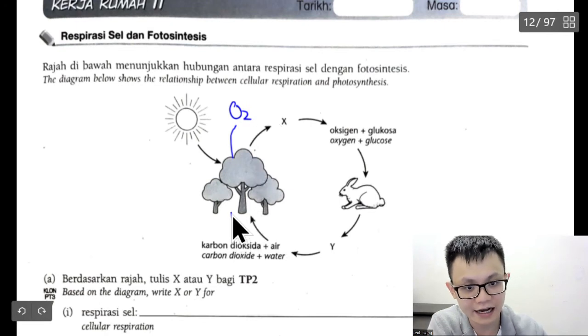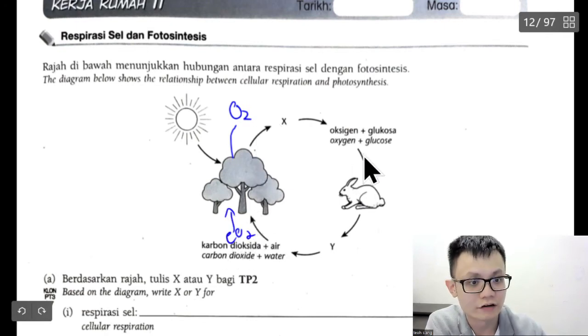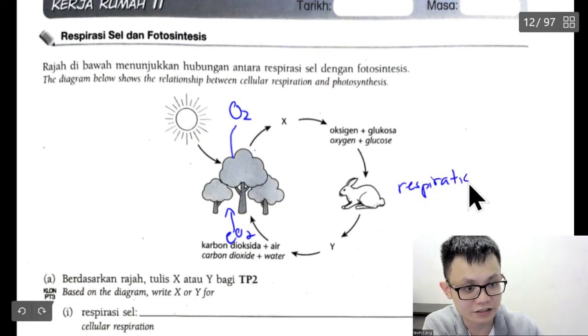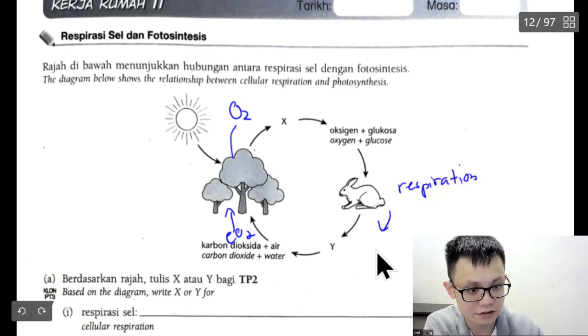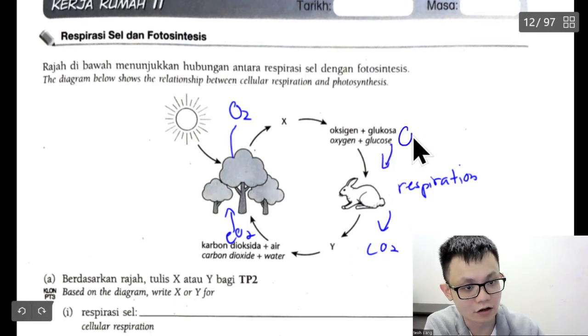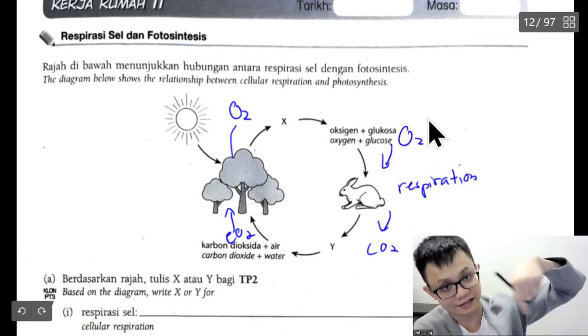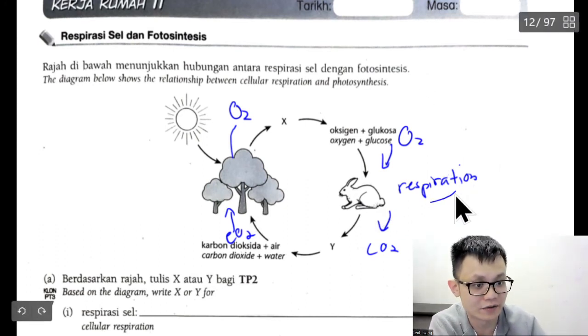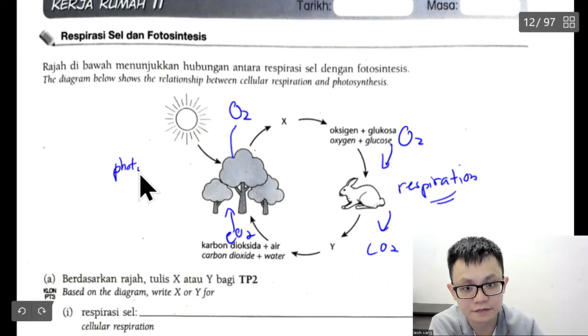We are taking carbon, CO2. Respiration is this rabbit, because respiration will produce CO2 and it will take in oxygen, O2. So you know this is a cycle. But standard 6, I don't know whether you learn this word or not. This is called respiration. This is called photosynthesis.